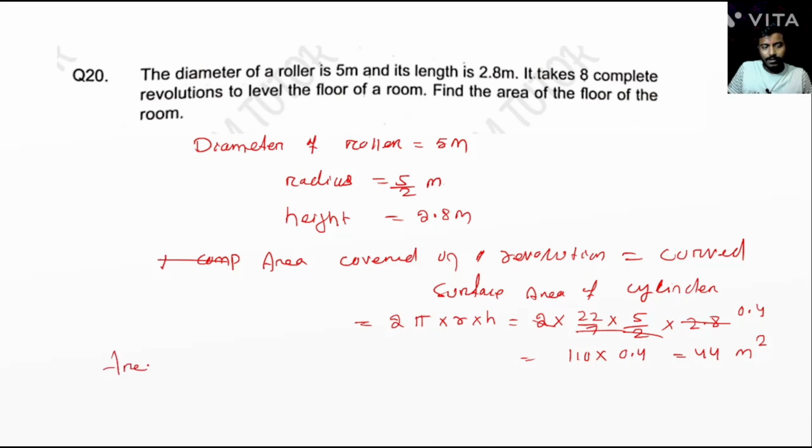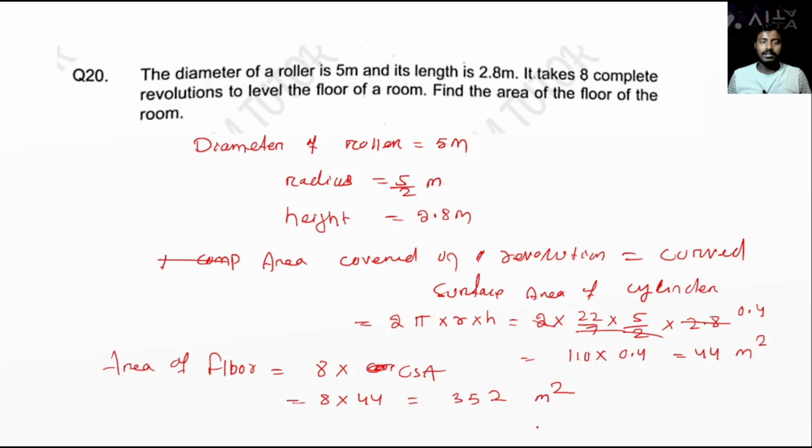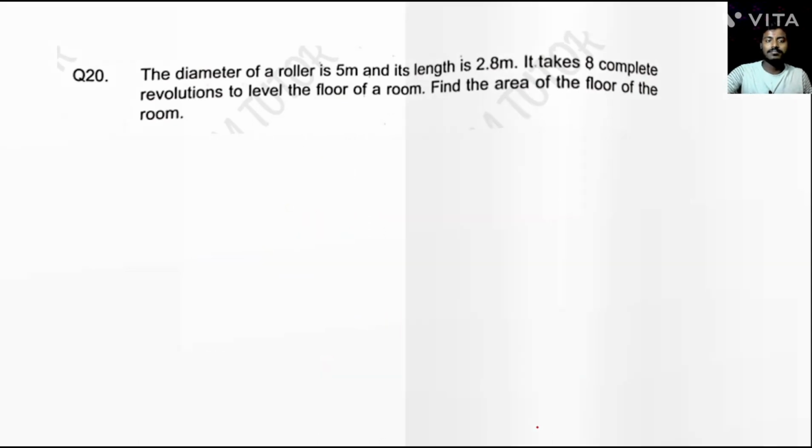So area of floor is equal to 8 into curved surface area, equal to 8 into 44, that is 352 meter square. Understand? Next question.